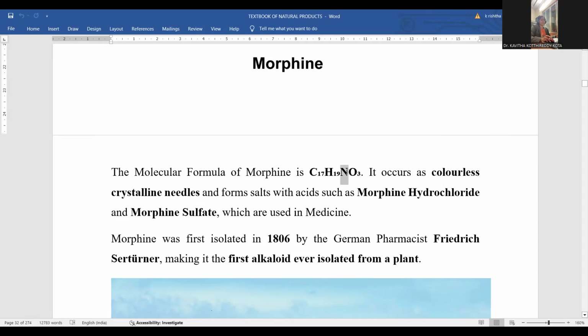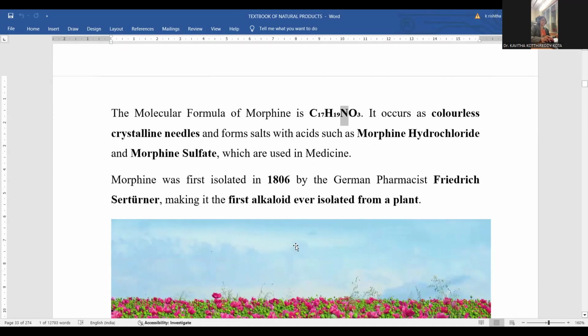Being a nitrogen-containing compound, basic in nature, morphine reacts with acids and generates salts by the process called neutralization. Morphine hydrochloride and morphine sulfate are formed if you treat it with hydrochloric acid or sulfuric acid respectively, which are used in medicine. Generally they are available in the salt form, the stable form. That's the reason morphine hydrochloride and morphine sulfate are the commercially available forms. These are used in medication.